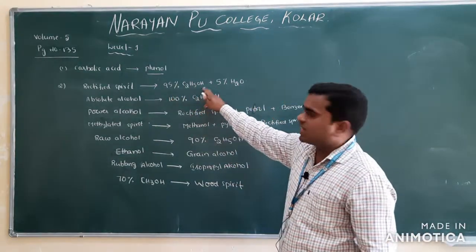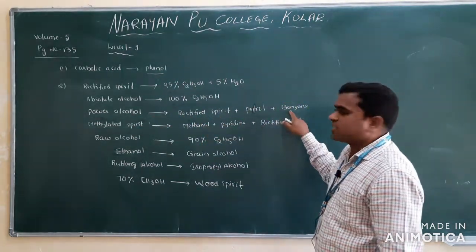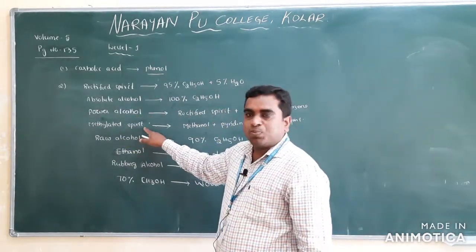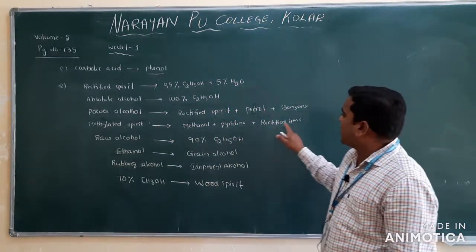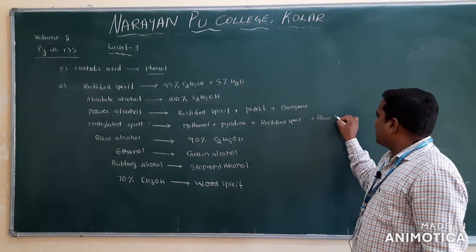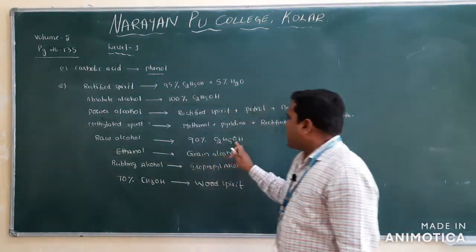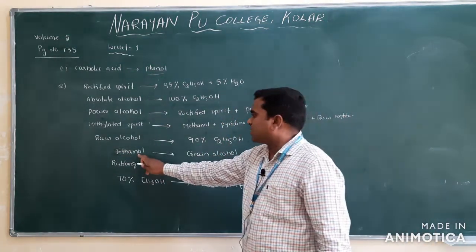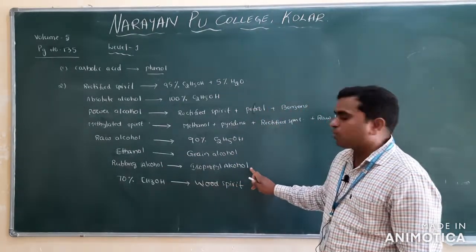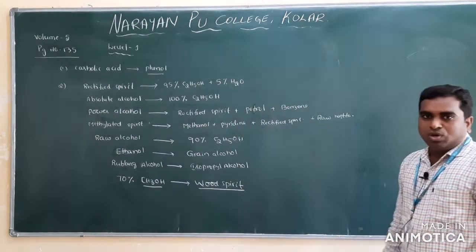Rectified spirit is 95% ethanol, 5% water. Absolute is 100%. Power alcohol means rectified spirit plus petrol, which is used to generate power. Methylated spirit means methanol, pyridine and rectified spirit, and raw naphtha also they use here. This is not that much important, naphtha. Raw alcohol, 90% alcohol, we call raw alcohol. Ethanol can also be known as grain alcohol. Rubbing alcohol means isopropyl alcohol, and 70% methanol we consider as wood spirit.